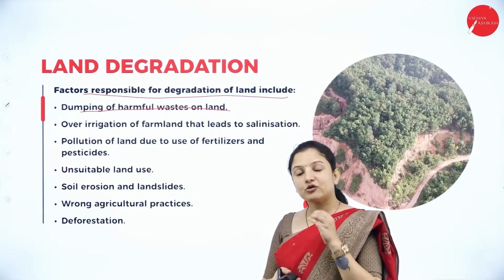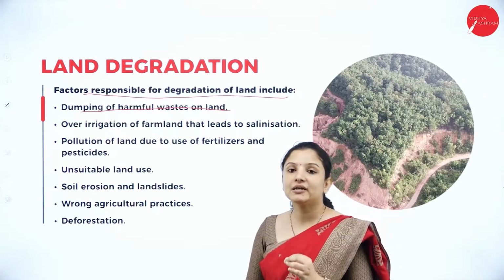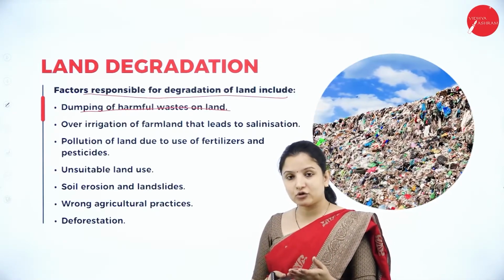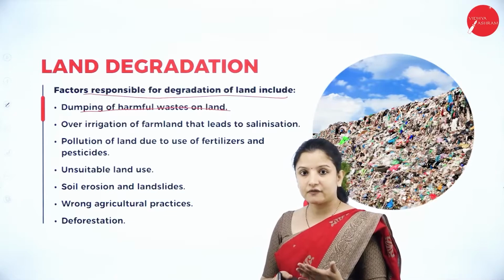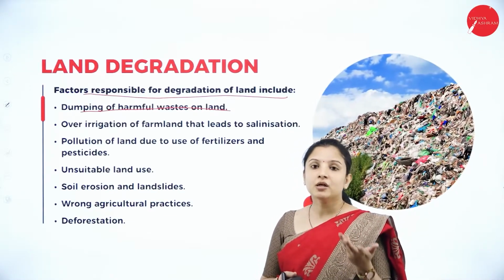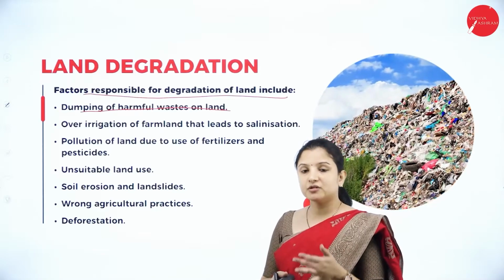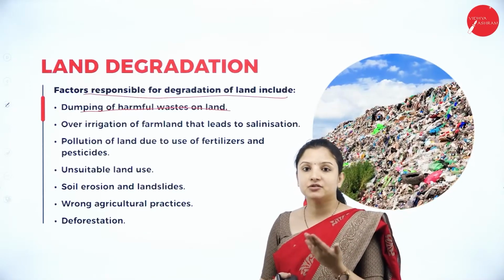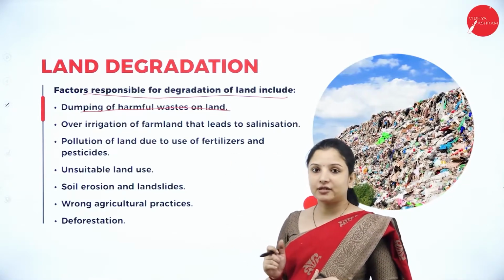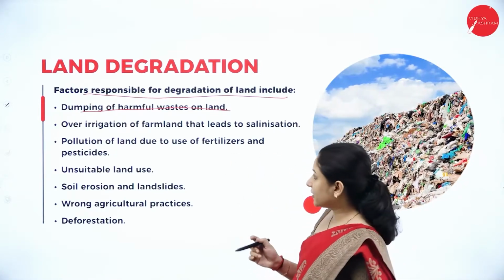And these microbes are very, very important to maintain the fertility of the soil. Therefore, the death of the microbes will reduce the fertility of the soil and the soil will lose its fertility. Therefore, it cannot be used for agricultural purposes or growing any plants, trees, etc. So dumping of harmful waste on the land causes land degradation.